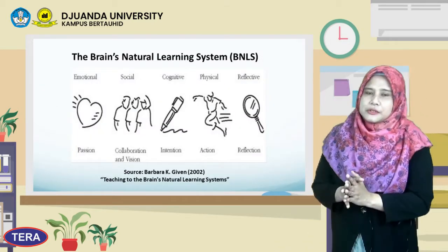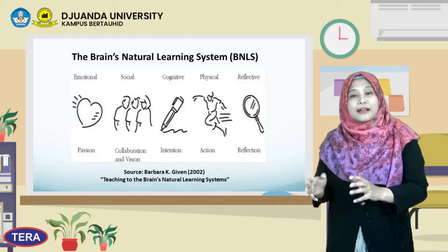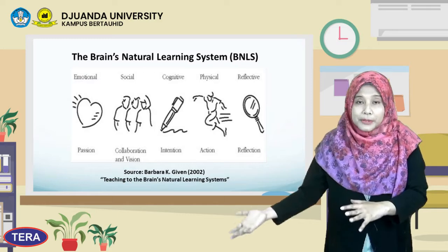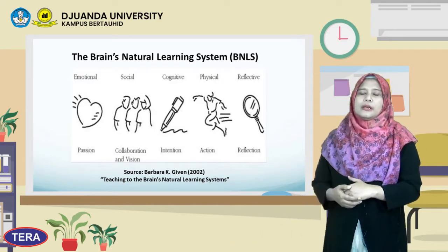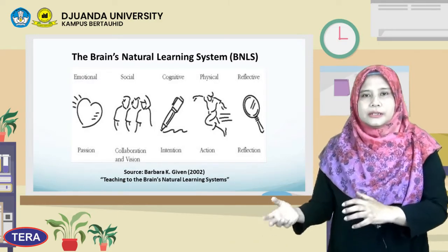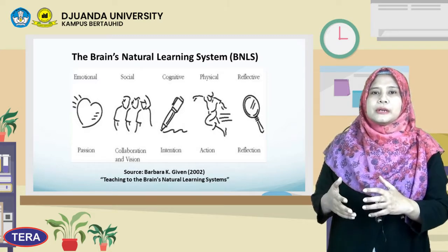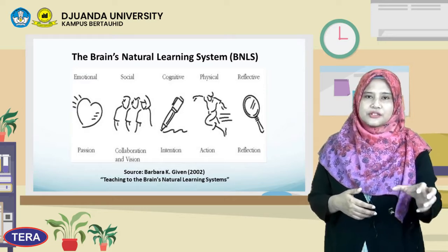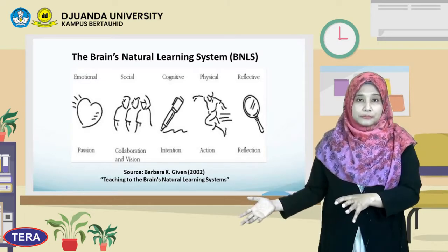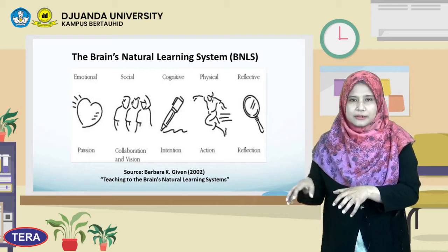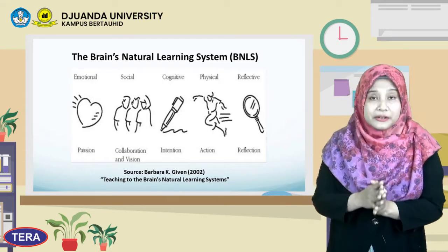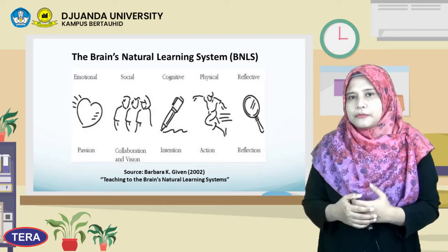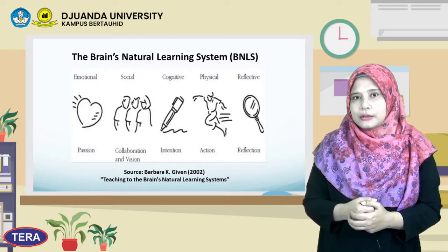For the inclusive classroom, with different characteristics of students, there are limitations in movement, emotional, and physical. This gives an impact to all students, depending on the kind of instructional strategy that the teacher chooses or creates. We think the Brain Natural Learning System is suitable for an effective instructional strategy.